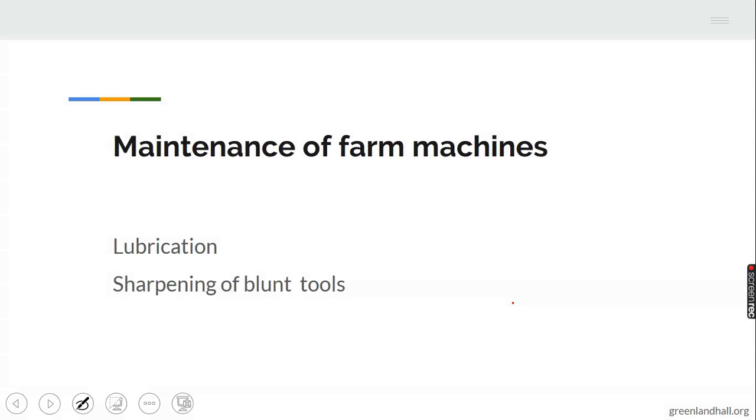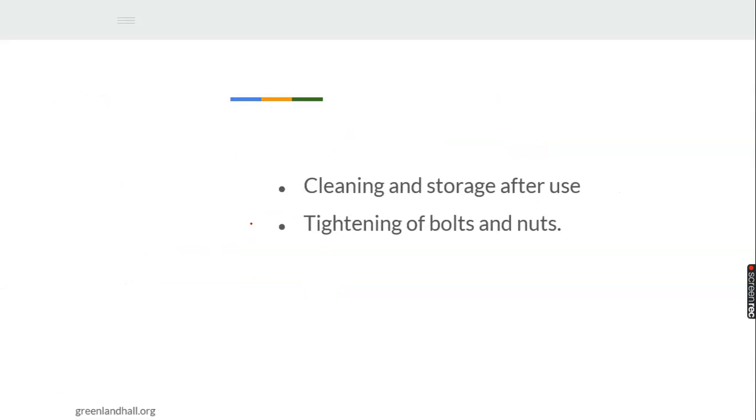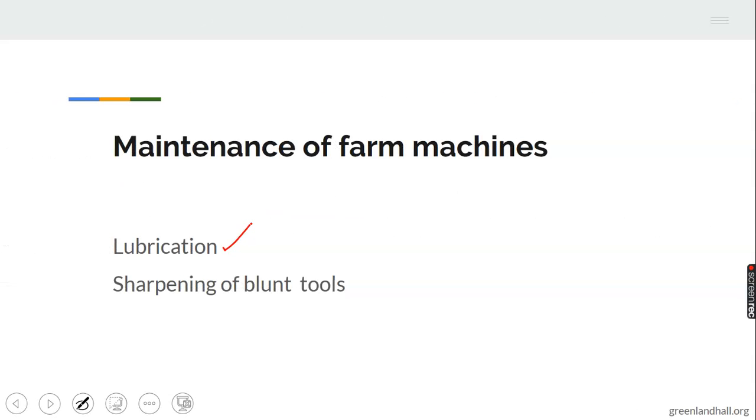We have maintenance of farm machines. How would you maintain this farm machine after use? Number 1, lubrication. Application of what? Oil and grease to the machine or the iron parts will help it to function well. Oil and grease should be used to lubricate steel surfaces of all implements during and after use. After making use of the machine, you should make use of oil and grease. Take note of that.